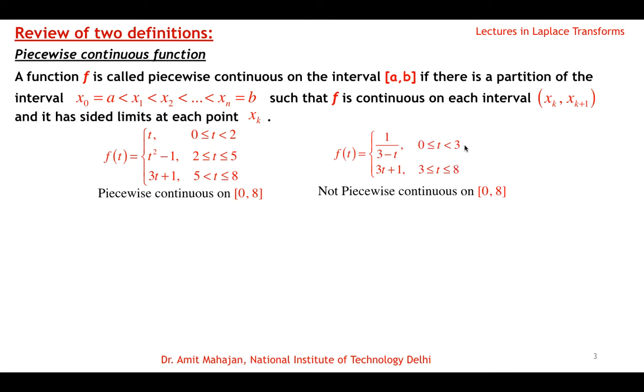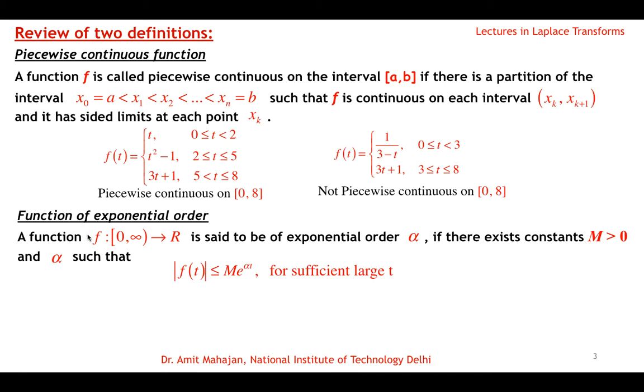So because of the first piece, when t approaches 3 from the left, then 1 over 3 minus t blows up. Okay, it is not finite. So this condition is not satisfied, that it has a one sided limit at each point x. So this is not a piecewise continuous function. Okay, the second definition is the function of exponential order.